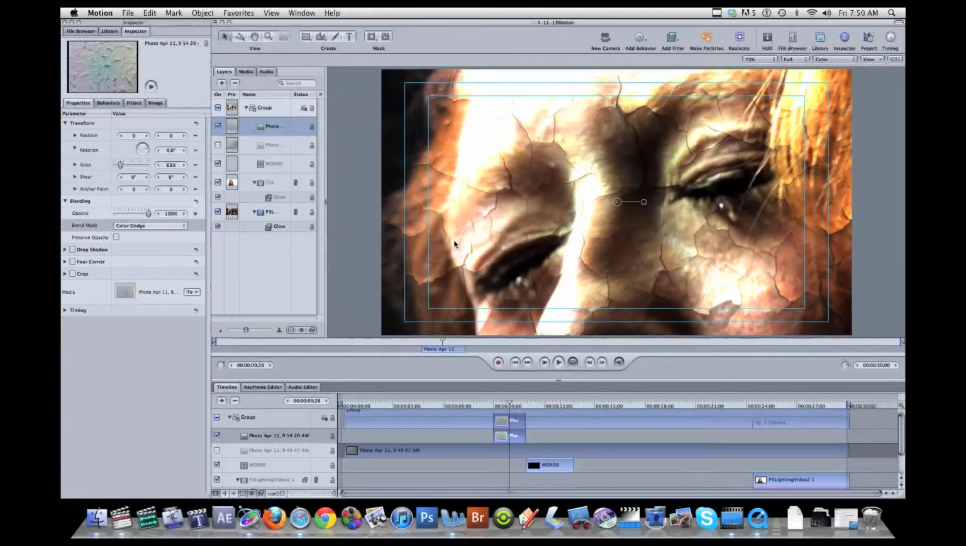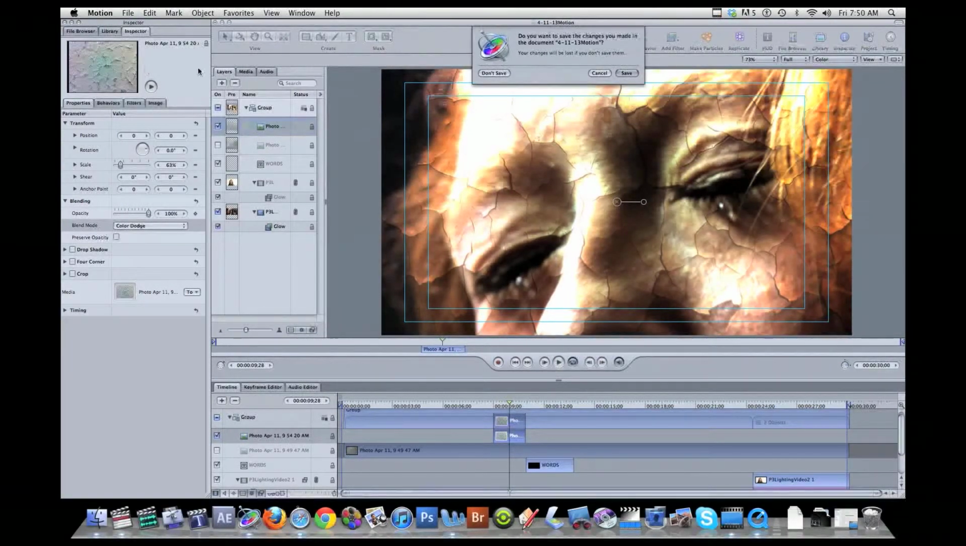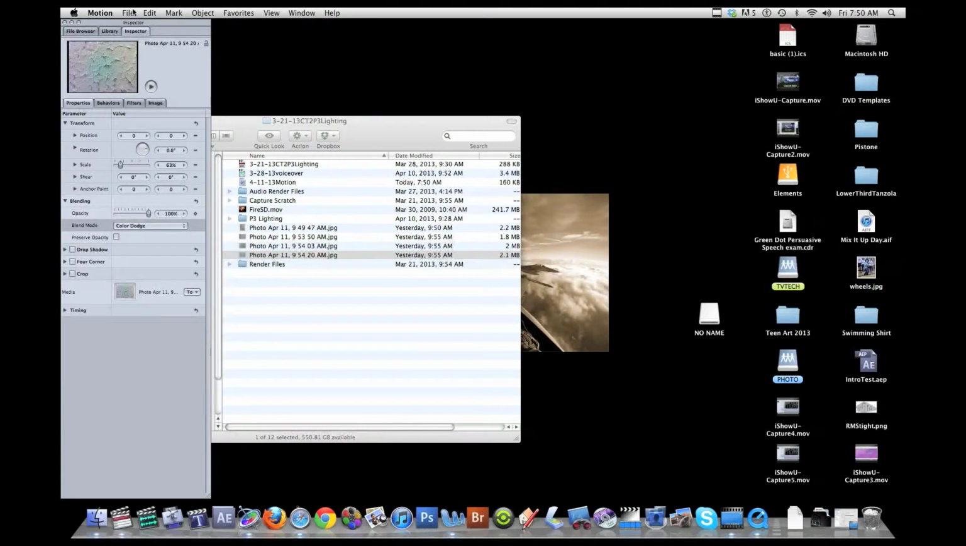So the basics of doing this is you have to have one layer on top of another layer, and the layer on top is going to affect the layer beneath it, depending on which blend mode you choose. So I'm going to close this, and try to build this from scratch. Save file new.